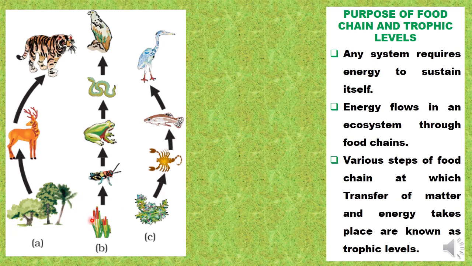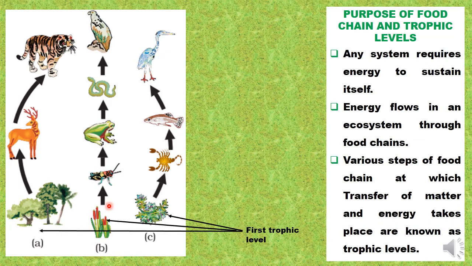So at each step the organisms are present, and what are they here for? For the nutritional need of some other organism. So these are actually trophic or feeding levels that we are seeing in a food chain. And the first trophic level, remember, very important point, the first trophic level will always be occupied by the producers,